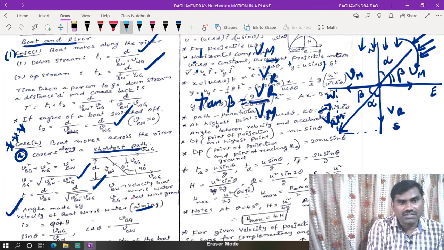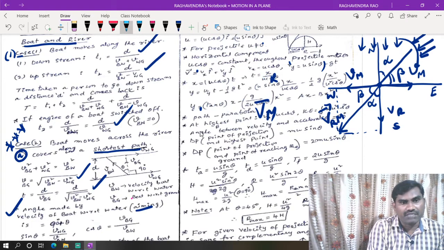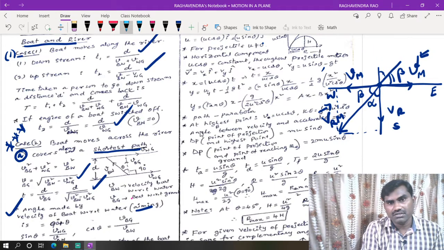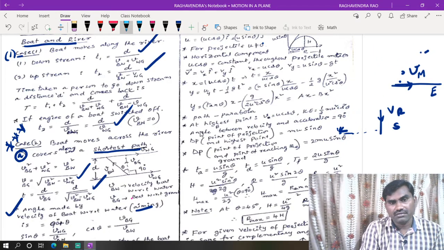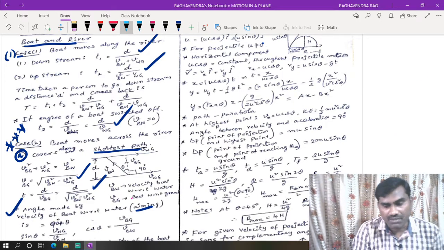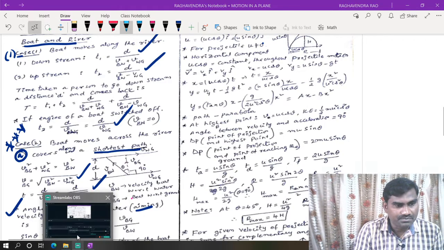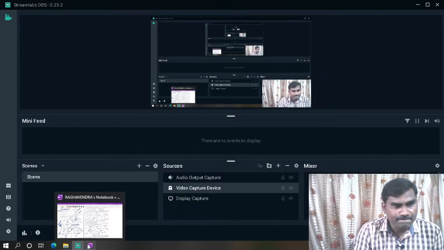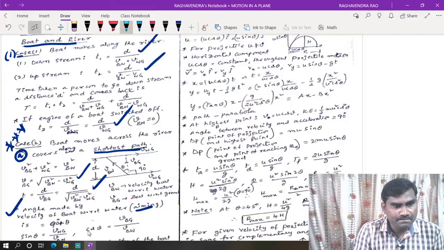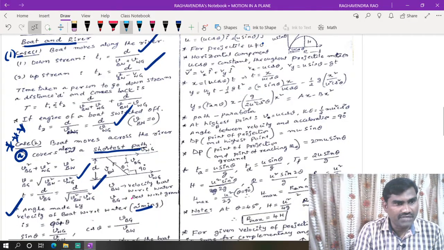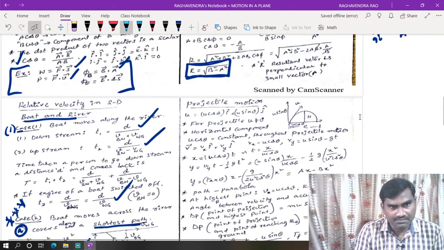So either we need to find the angle made with vertical or the angle made with horizontal. We have to calculate in which direction the man has to hold his umbrella to protect from the rain. Right, that is about relative velocity in two dimensions.